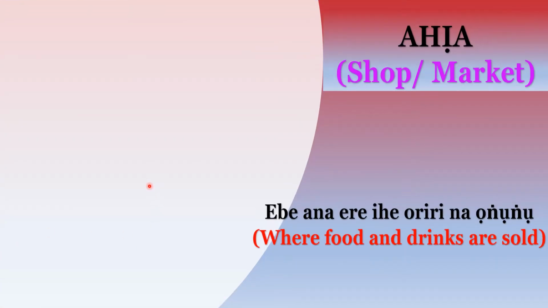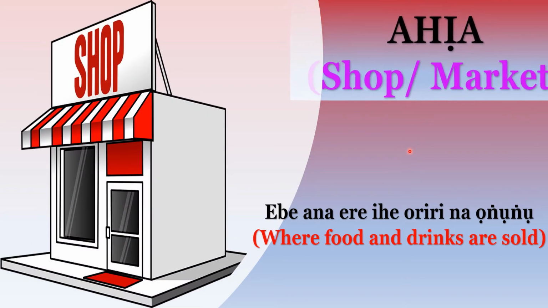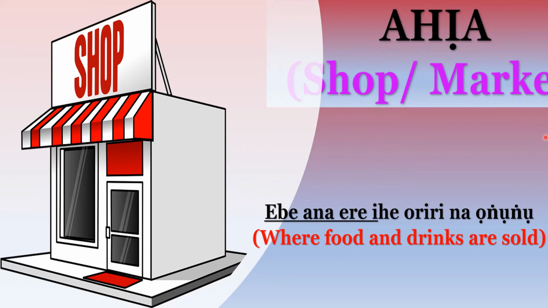Another place in Igbo bụ ahịa. Ahịa bụ shop or market. So ahịa is where food and drinks are sold. In Igbo, you will say ebe a na-ere ihe oriri na ọṅụṅụ. So where you buy food and drinks, in English we call it shop or market, but in Igbo language we call it ahịa.